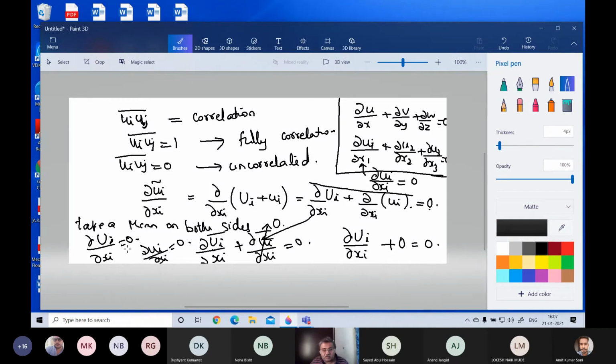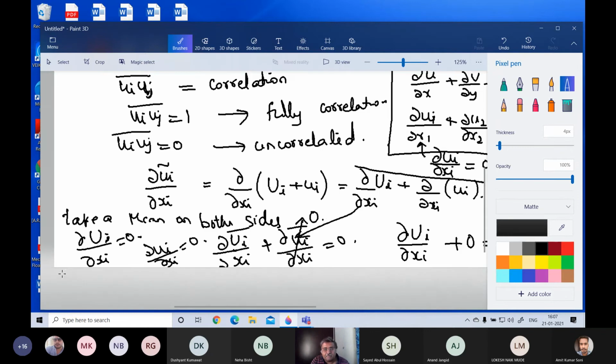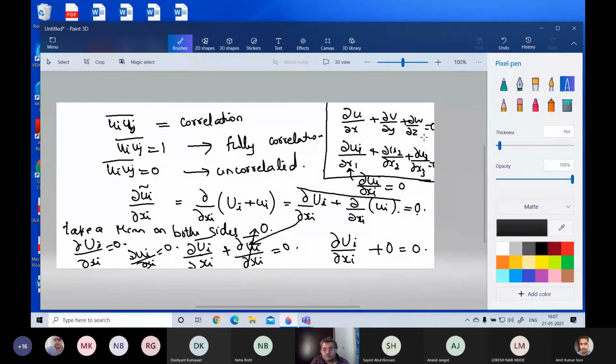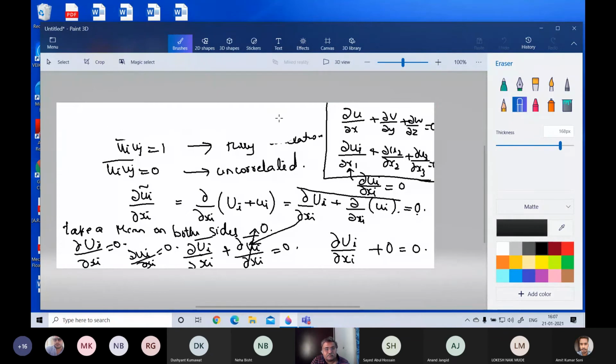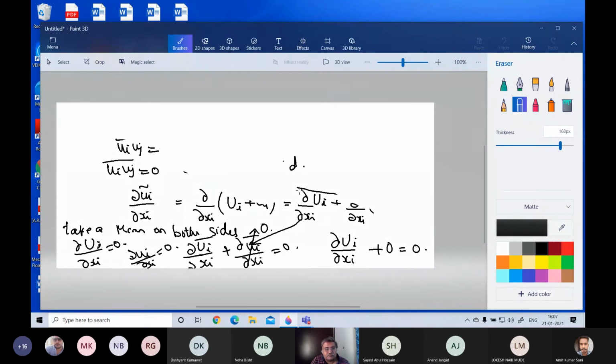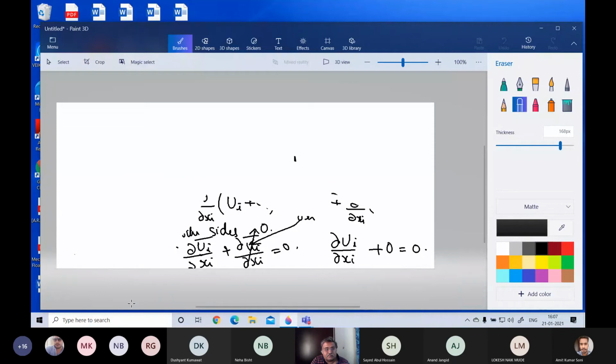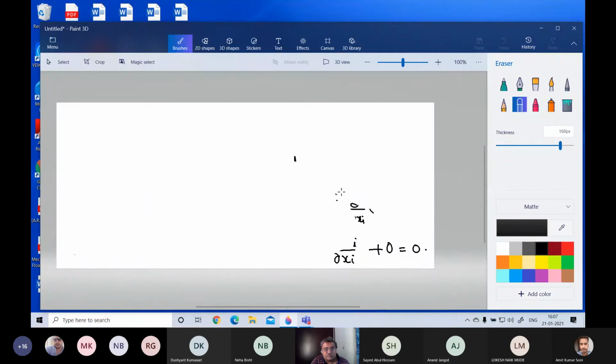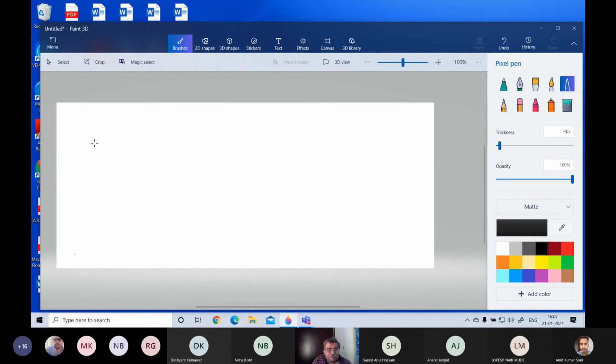Now there is similarly one more thing we can do here. Now the Navier-Stokes, if you remember, it will come to this.